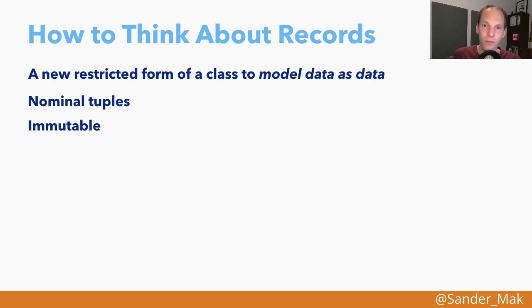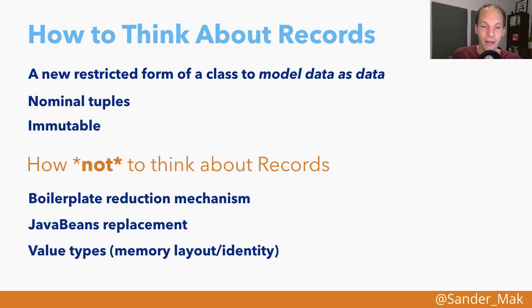You can also think of records as being tuples, but not just tuples in the generic sense that some other languages have, where you have some arbitrary components and you refer to them by index. But here, the tuple elements have actual names, and the tuple type itself, the record, also has a name, because names matter in Java.